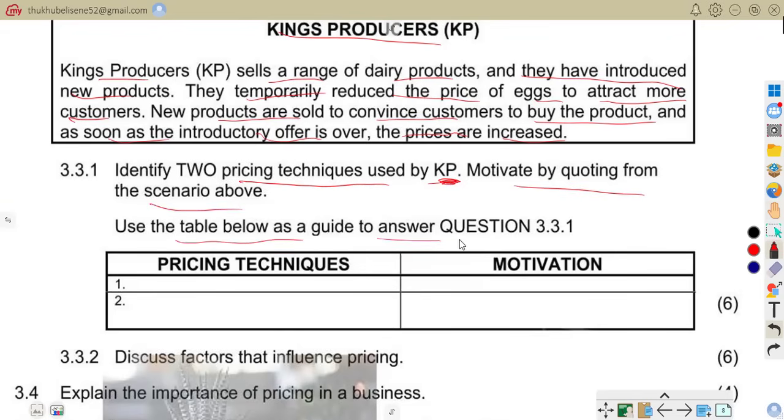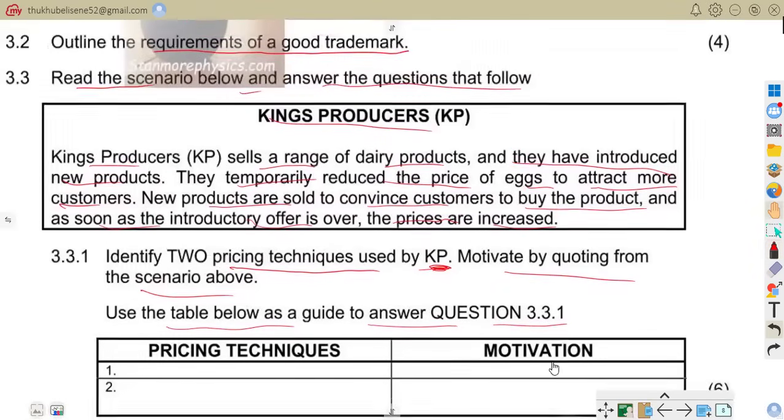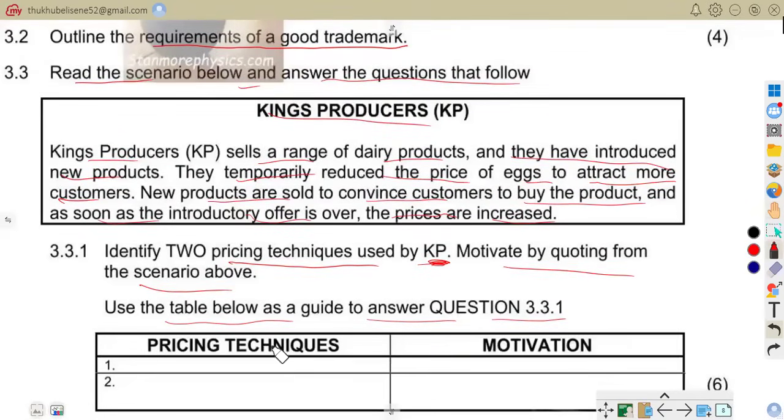Use the table below as a guide to answer 3.3.1. That is that. So we have this table which has pricing techniques as well as the motivation that we are to quote from the scenario. So the first one, we can talk of promotional pricing. Remember, we are asked to quote from the scenario.